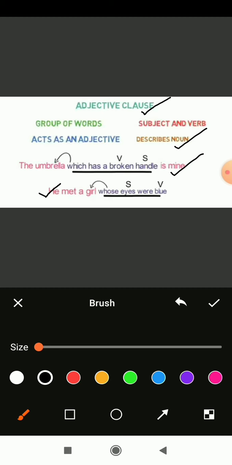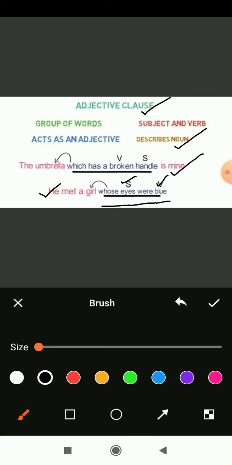Which part is more important here? Whose eyes were blue is the most important, because it is talking about the characteristics of that girl. So that's why this clause is more important. In whose eyes were blue, eyes is a subject, blue is a verb. Is it? Yes or no?